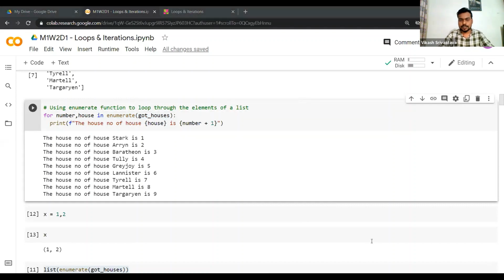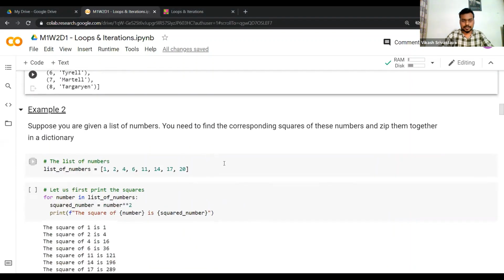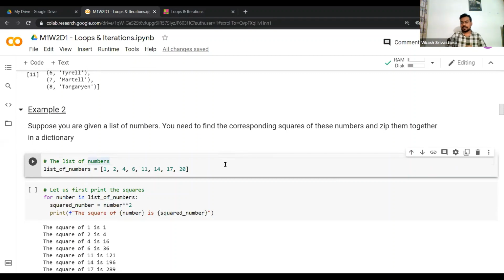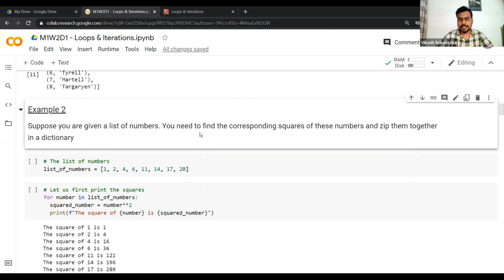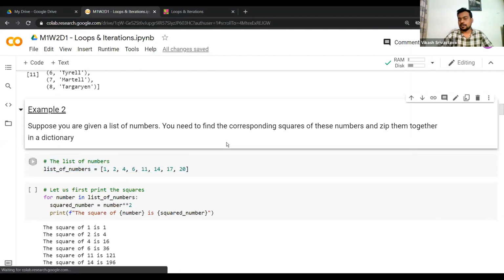So let's move forward. Now we have been iterating over a list of strings. Now let's do some more interesting tasks, but in this case I have a list of numbers. First let's talk about the task which we need to do. Suppose you are given a list of numbers, similar to what we have here, which I'm in fact calling list of numbers. You need to find the corresponding squares of these numbers and zip them together in a dictionary.